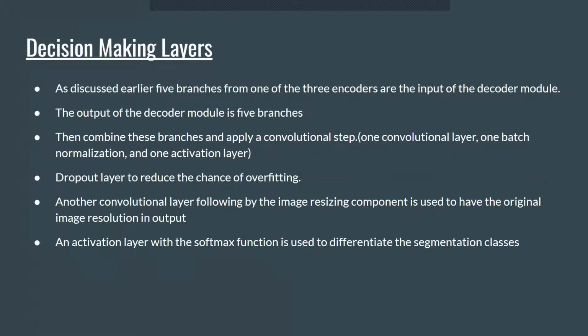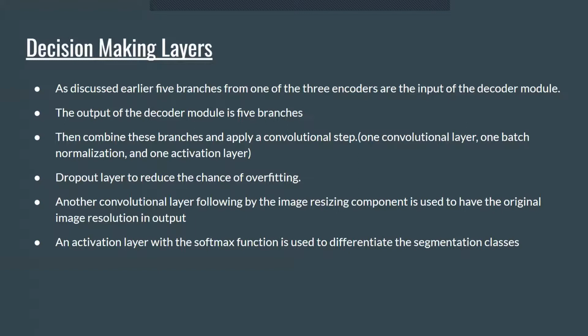Coming to the decision making layers, as discussed earlier, 5 branches from one of the 3 encoders we used are the input of the decoder module. The output of the decoder module is 5 branches. Then we combine these branches and apply a convolutional step, that is one convolution layer, one batch normalization and one activation layer.